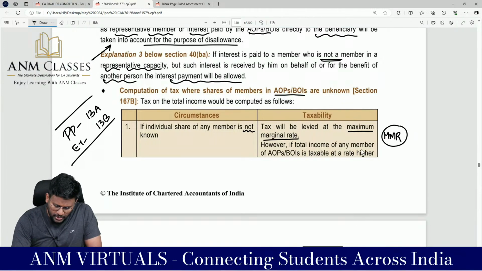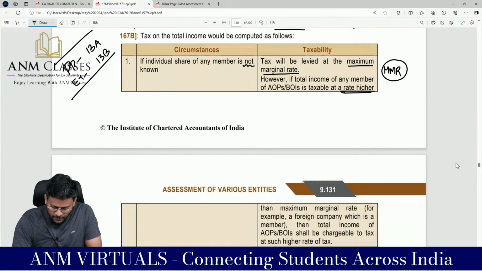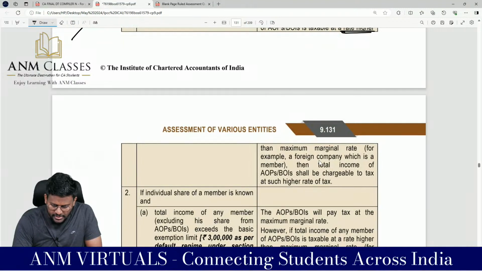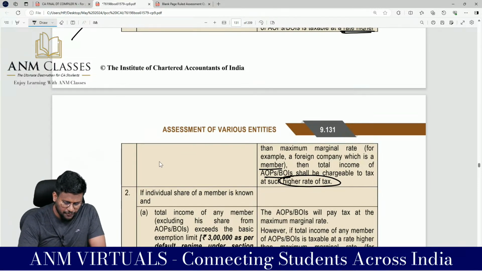Sir, however, if the total income of any member of AOP or BOI is taxable at a rate higher than the MMR, for example, a foreign company which is a member, then the total income of the AOP or BOI shall be chargeable to tax at such higher rate. For example, in the members, A is a member, ABC Limited is a member, ABC Foreign Company is a member.